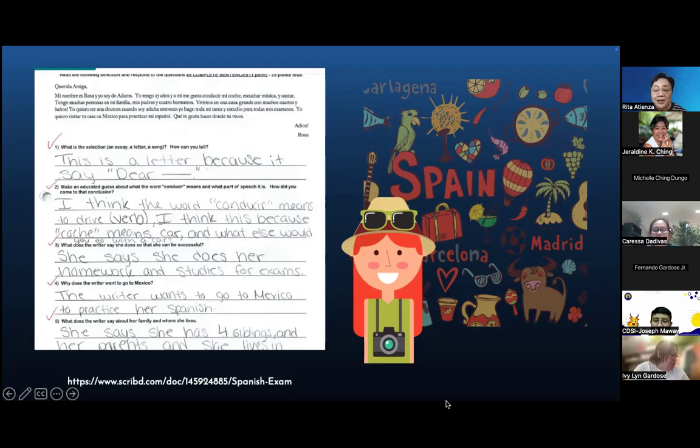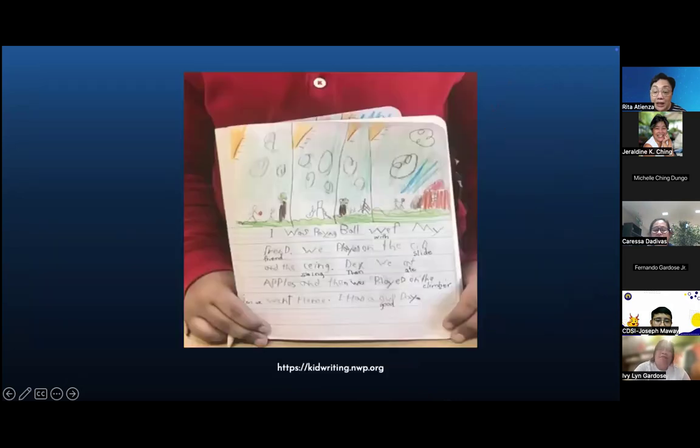Okay? Here's another example. English, it's about being able to write simple stories. And one teacher in a school that I consult with, that hires me as their consultant, the grade 2 teacher was telling me, Ma'am, mali-mali pa yung spelling at saka hindi pa sila marunong ng correct grammar.